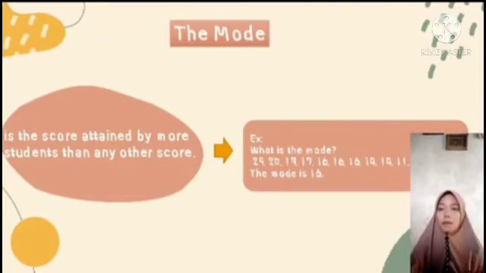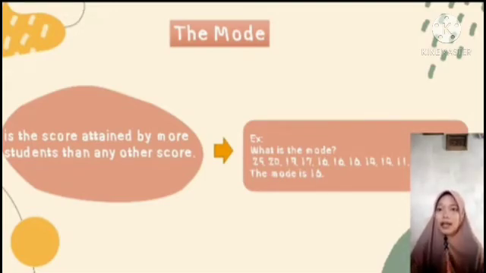There is a distribution of scores: 25, 20, 19, 17, 16, 16, 16, 14, 14, 11, 10, 9, 9. What is the mode of this distribution? The mode is 16. Why? Because 16 is attained by more students than any other score. There are triple 16s.